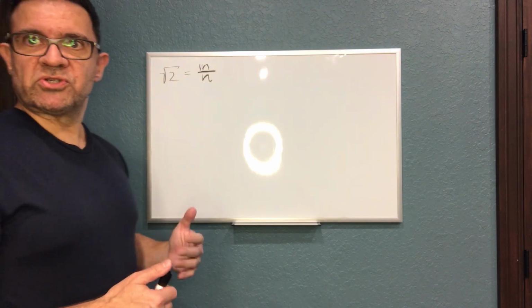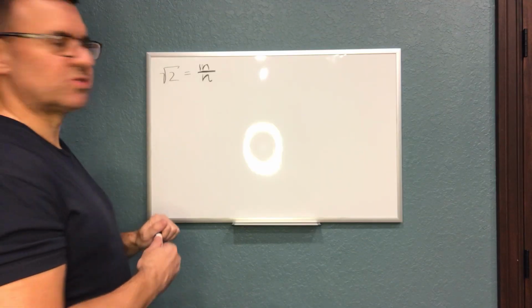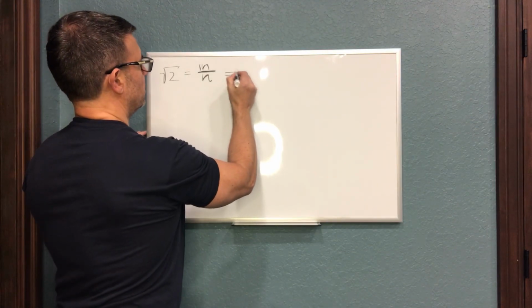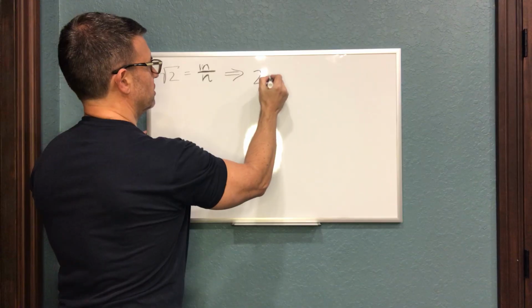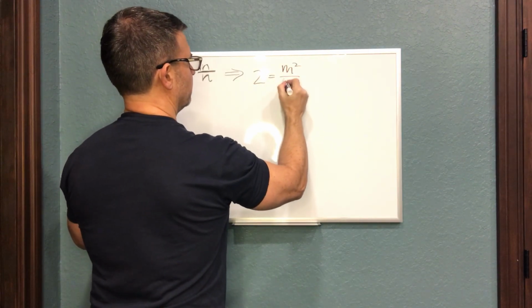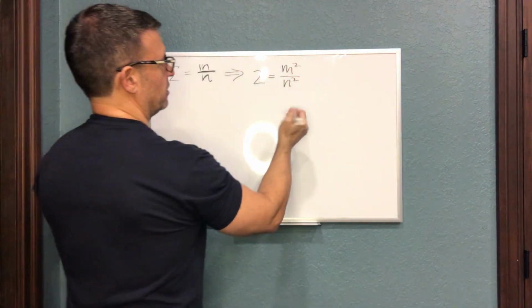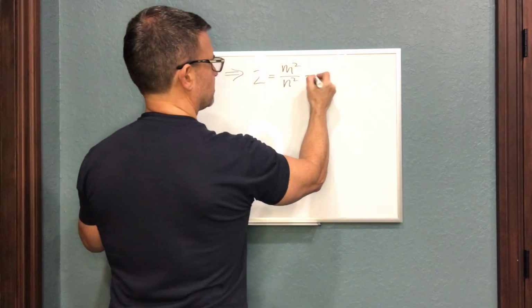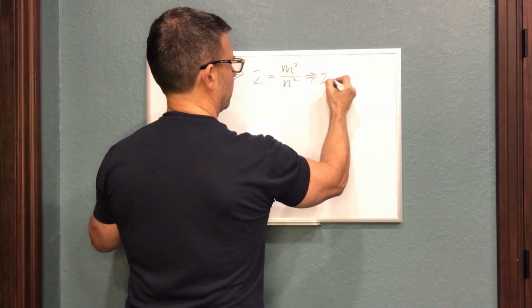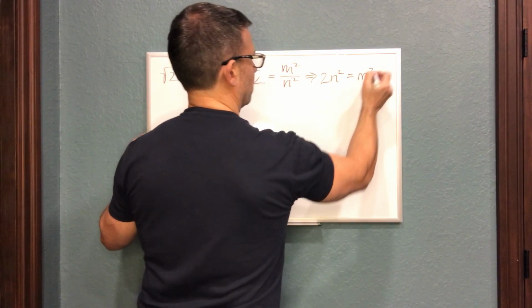So let's go ahead and start with some arithmetic manipulations. If we just square both sides, the square root of 2 obviously just becomes 2. And on the right-hand side of the equation, we get m squared over n squared. Good enough. But let's continue a little further. If we multiply both sides by n squared, we get 2n squared equals m squared.